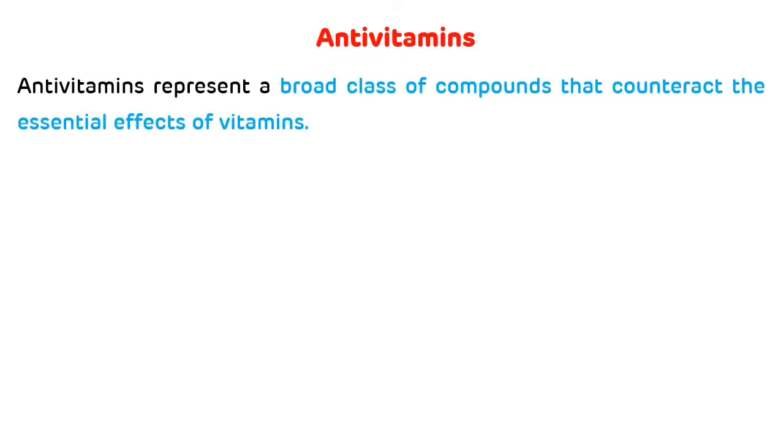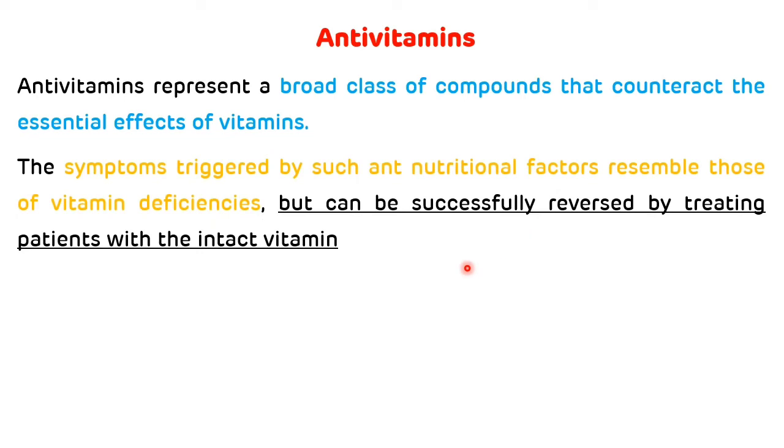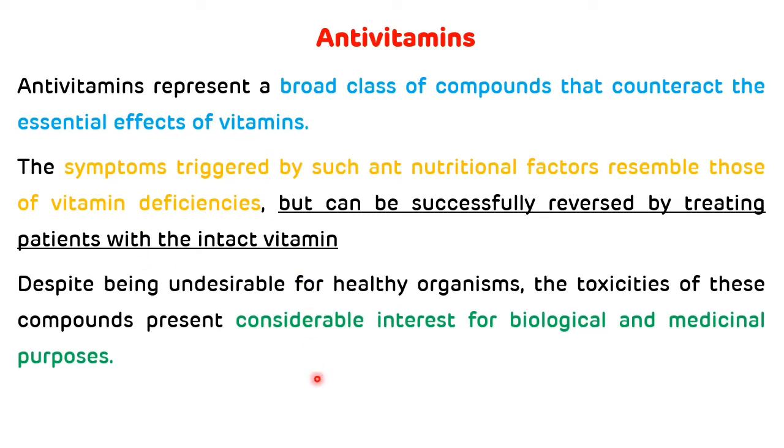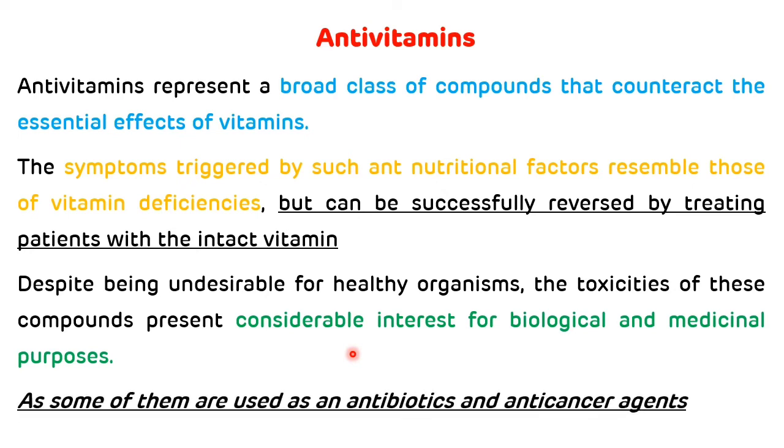So antivitamins represent a broad class of compounds that counteract the essential effect of vitamins. They are also called antagonists of vitamins. The symptoms triggered by such anti-nutritional factors resemble those of vitamin deficiency, but they can be successfully reversed by treating patients with intact vitamin. Despite being undesirable for healthy organisms, the toxicity of these compounds presents considerable interest for biological and medicinal purposes, as some of them are used as antibiotics and anti-cancer agents. So that is about antivitamins.